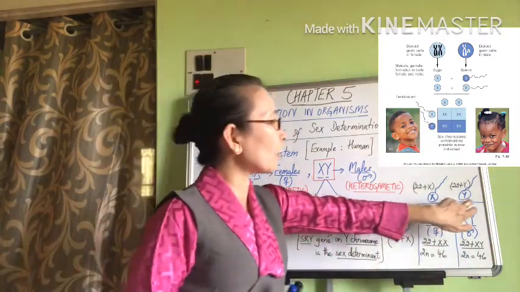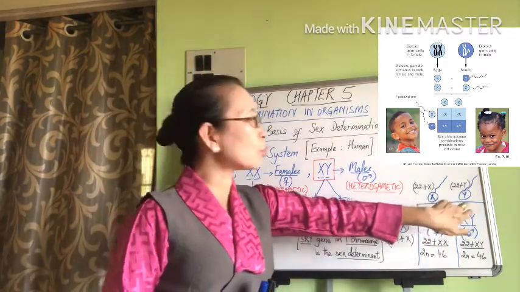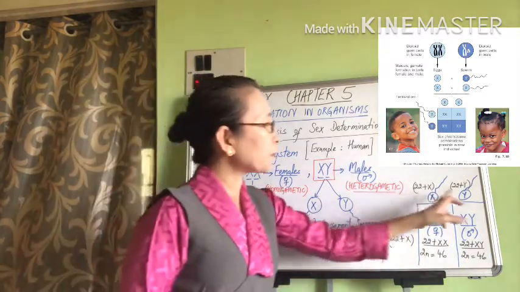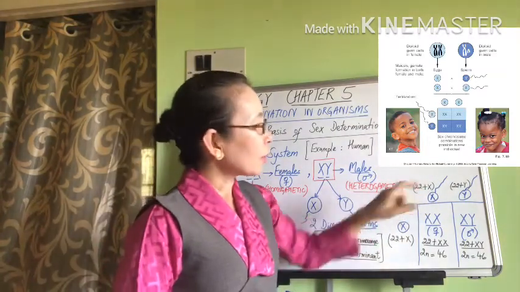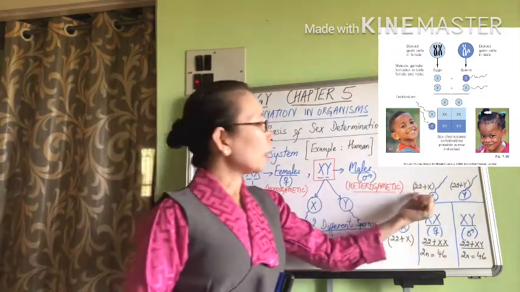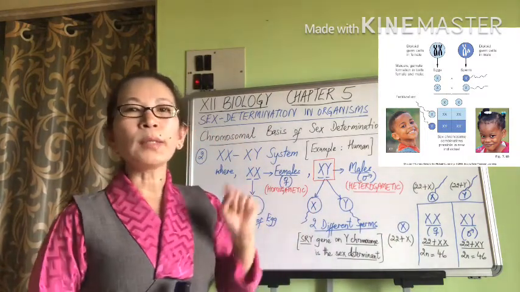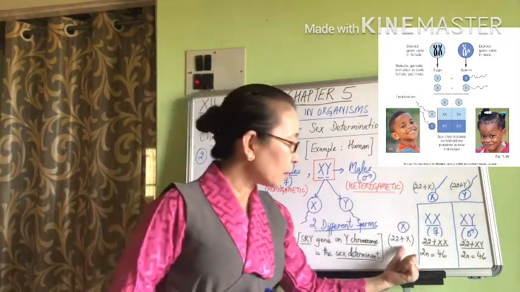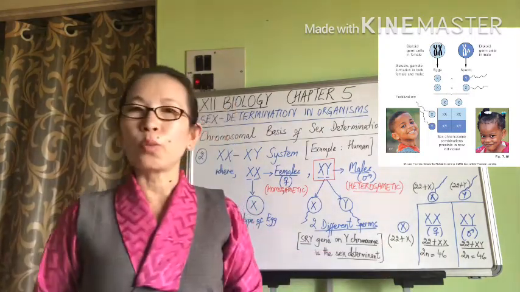So we have two different types of sperms from the father or the male parent. One sperm having an X chromosome, the other sperm having a Y chromosome. But we also know that since both of these carry the sex chromosome, each of these sperms is going to have 22 autosomes and one sex chromosome, which can be X or which can be Y. And the X sperm is going to have 22 autosomes and the X chromosome.